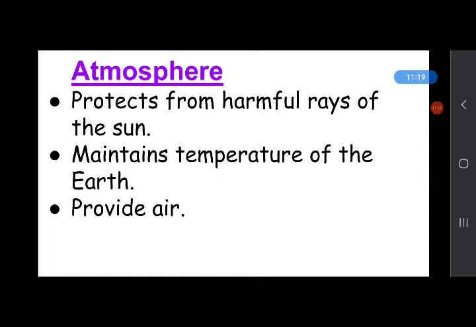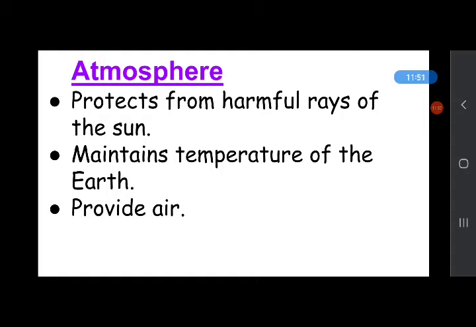The atmosphere keeps the temperature of the earth suitable for life to exist, and the air in the atmosphere helps us to breathe. Without this layer of air, there will be empty space outside this atmosphere, without air.